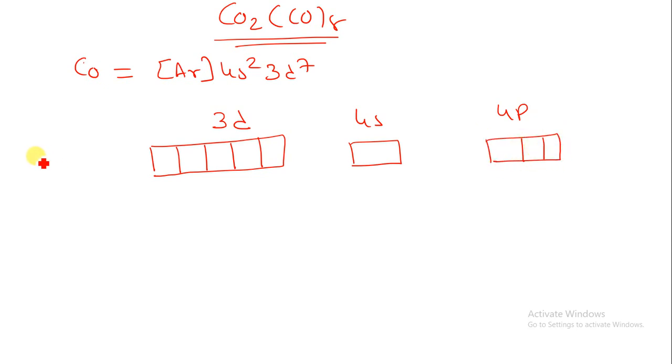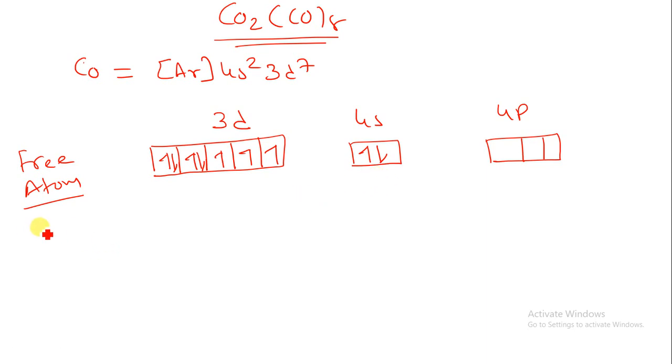Okay, now let us understand it by its free atom. When cobalt is in the free atom state, what will be the configuration? It will be 4s2 3d7. So I have to fill up the electrons from here, that is the 4s2, then after that in the 3d, 1 2 3 4 5, and then 6 and 7. Okay, so that is the structure of 4s2 3d7.